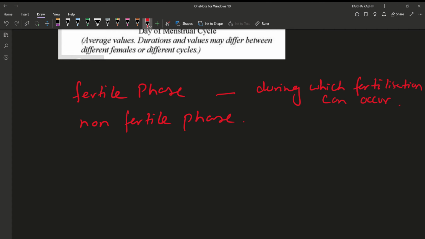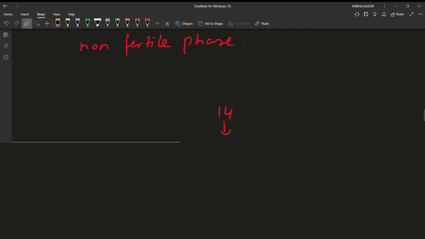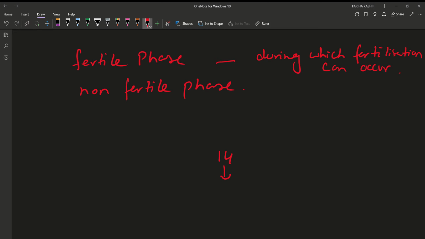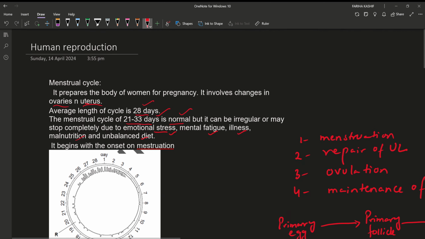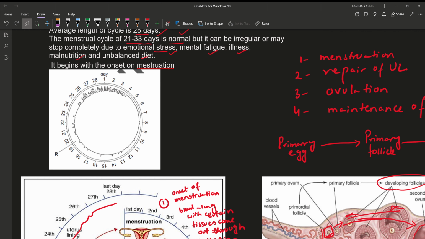As we studied earlier, on the 14th day from the onset of menstruation, the egg will be released. Let's suppose menstruation begins on the first day and continues till the 5th. The ovulation day would be the 14th.